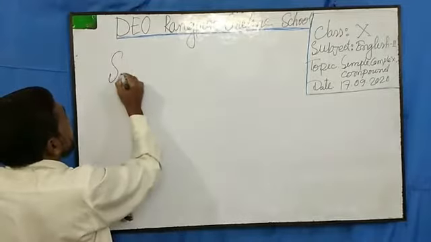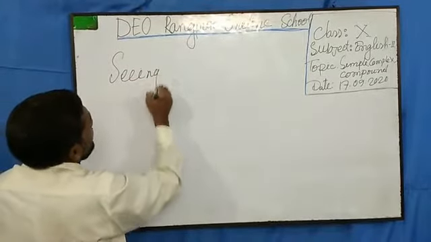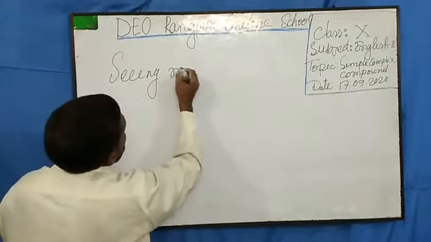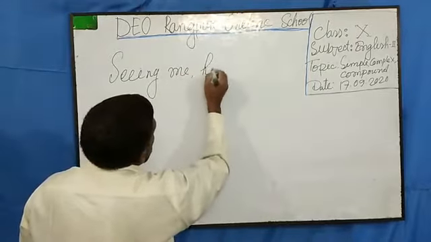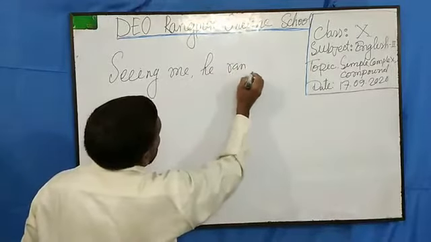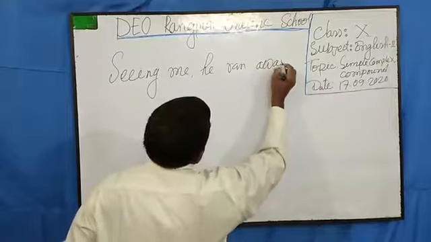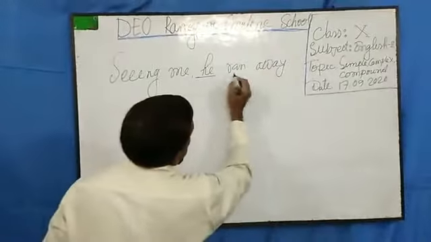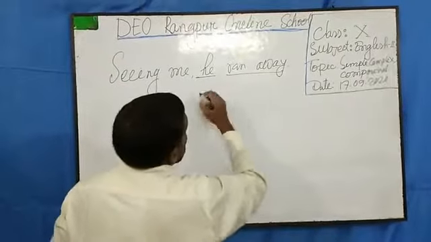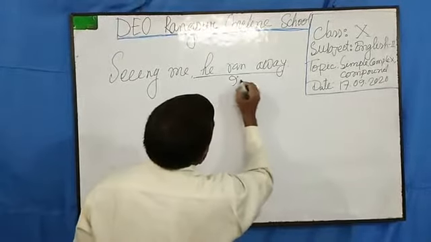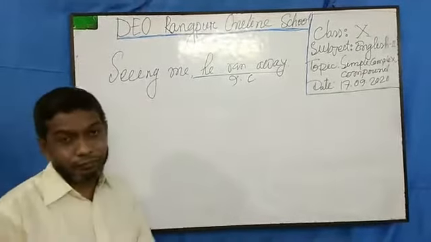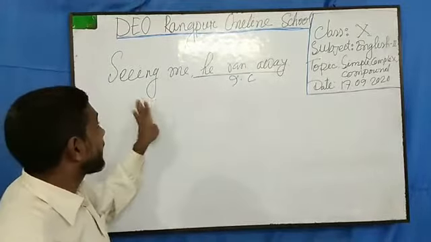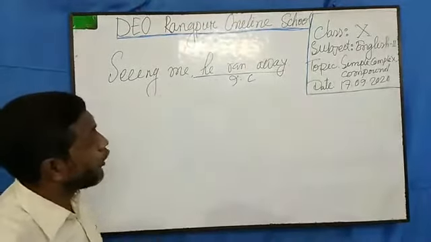I am writing a very easy example for you. "Seeing me, he ran away." So dear students, if you observe, this is the subject and this is the predicate. Here we have only one independent clause, and this is another phrase. This is a participle phrase, you know.